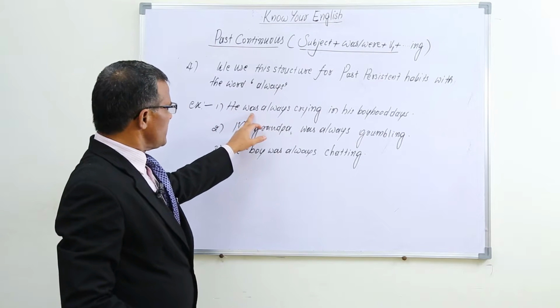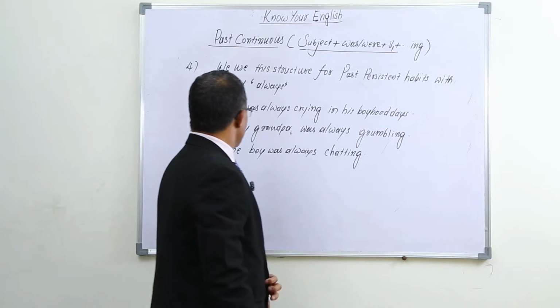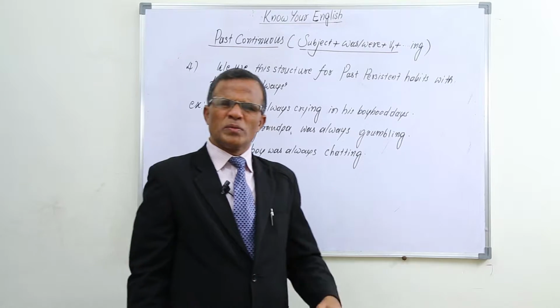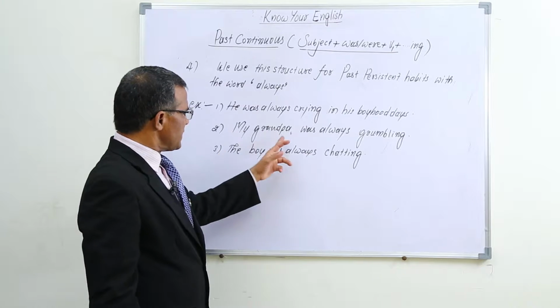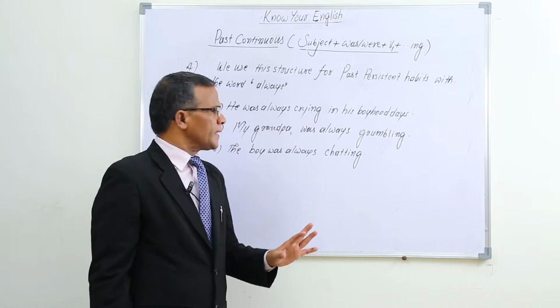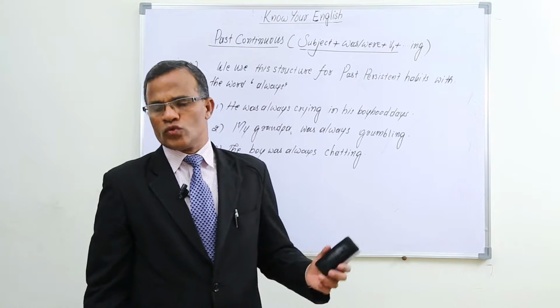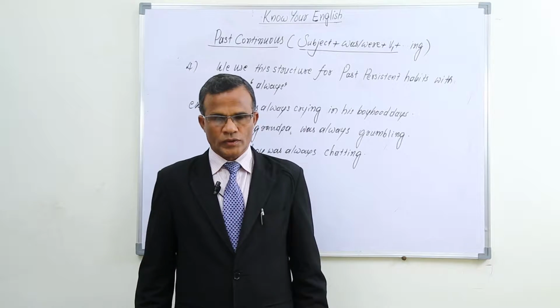He was is the subject and verb, crying is also there: was plus V1 plus ing. He was always crying in his boyhood days, means it was too much for him that he was crying in those days. And in the same way, my grandpa was always grumbling, always murmuring. The boy was always chatting. So in this way we can use past continuous.